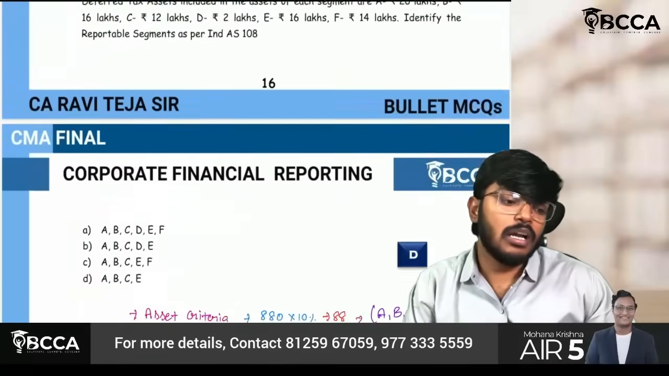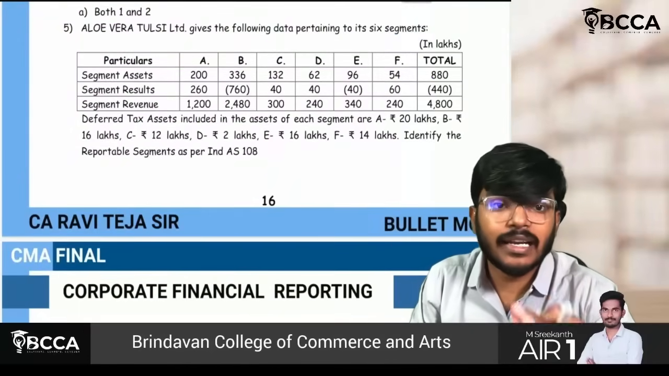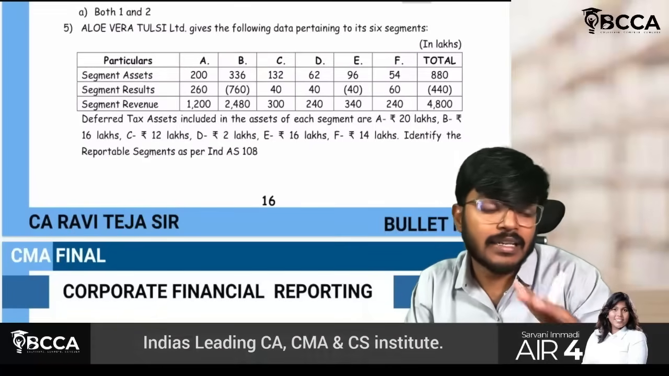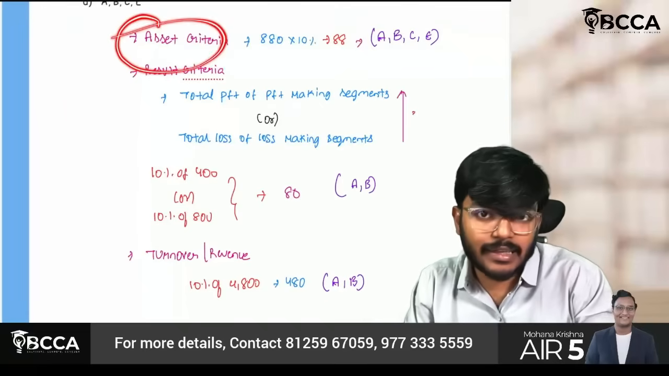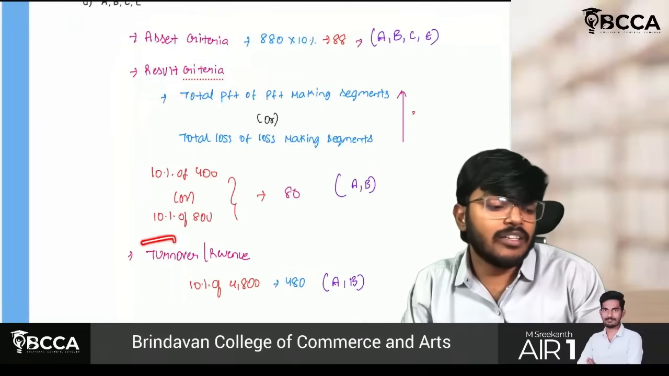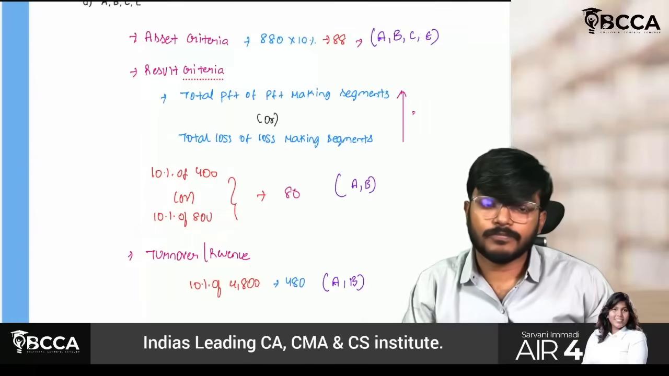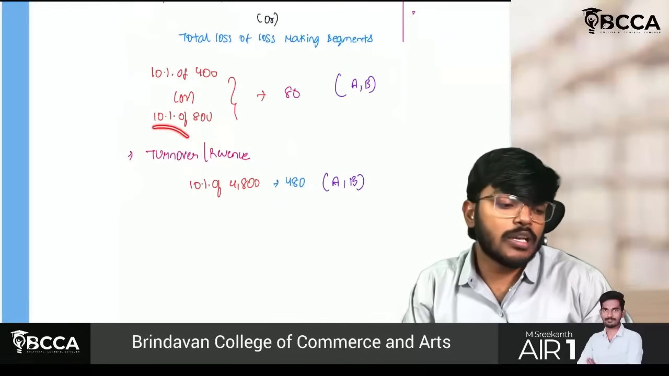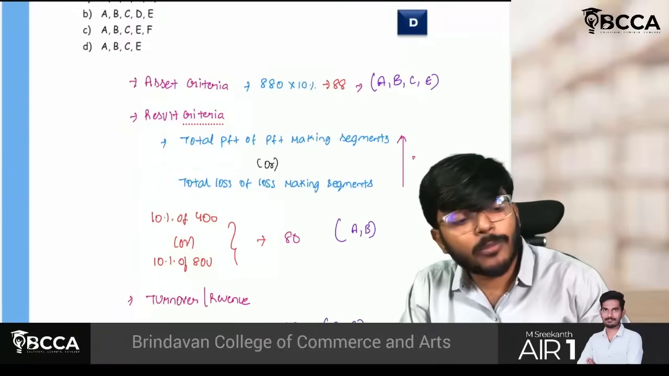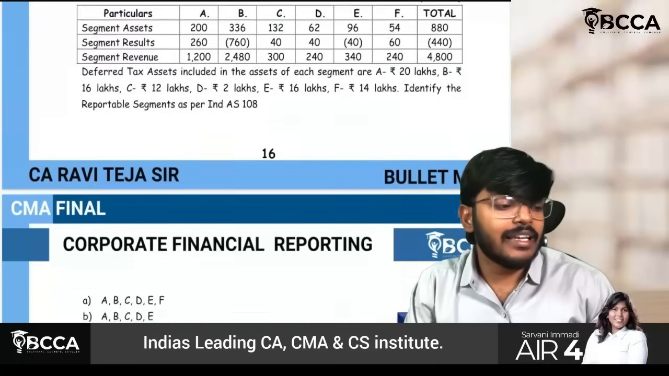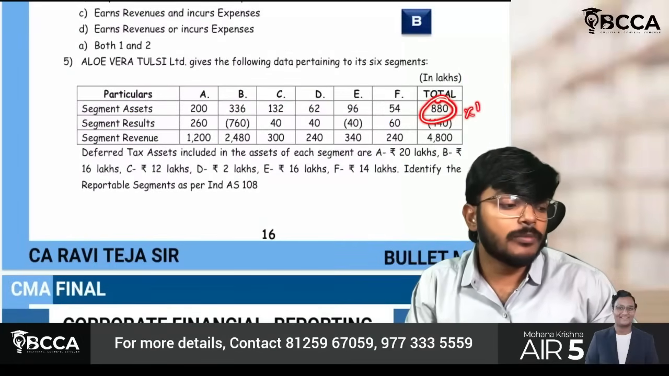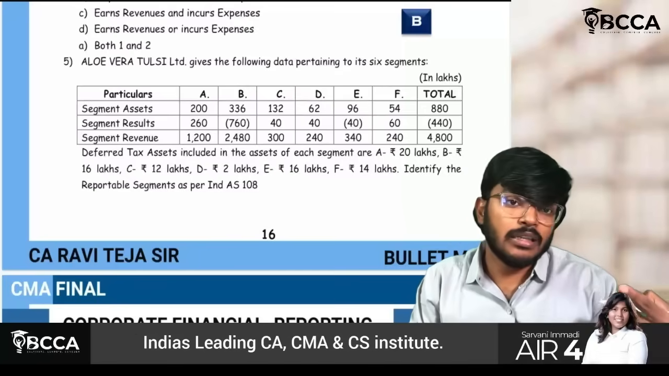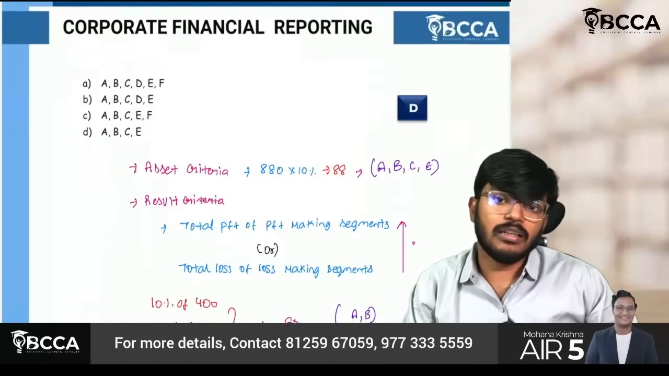Very important. To identify any segment as a reportable segment, you have to check three categories. Sir, what are the three categories? First is the asset criteria, second is the result criteria, third is the turnover or revenue criteria. For the asset criteria, take the total assets into 10%. Whichever segment's asset value is more than 10%, that segment will become a reporting segment.